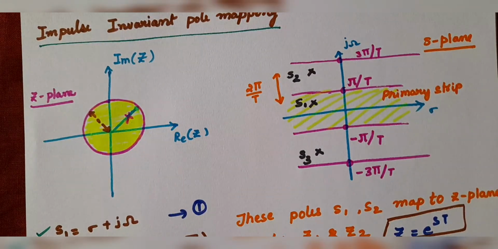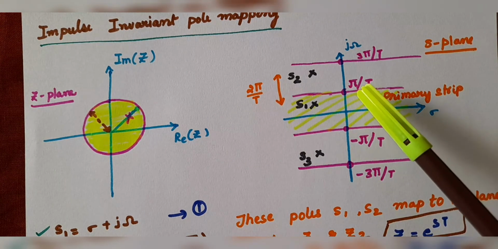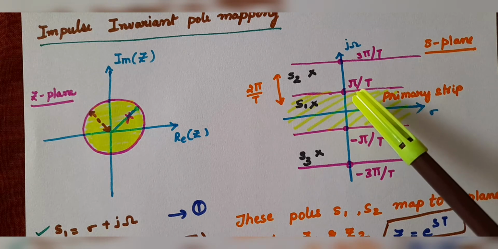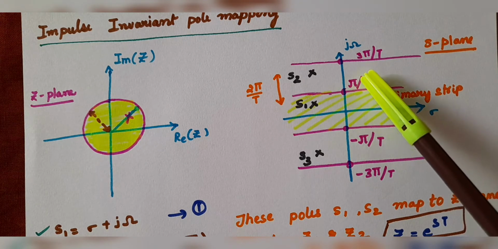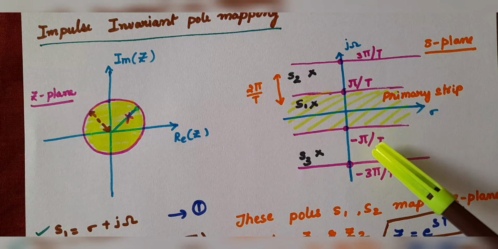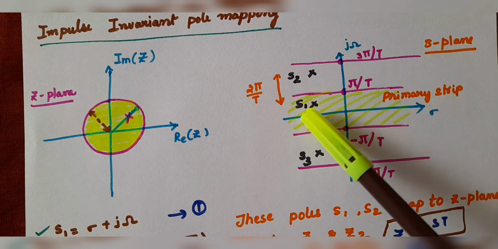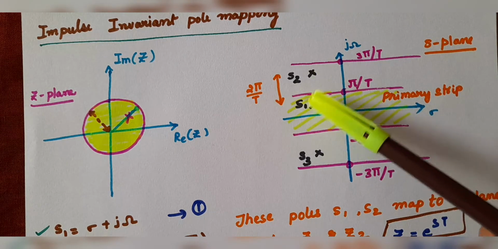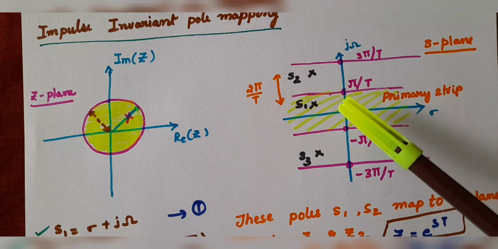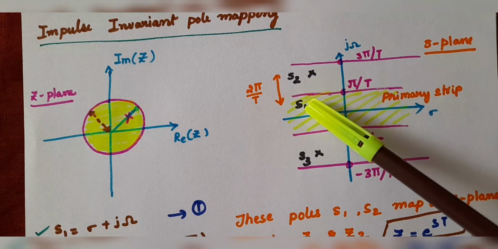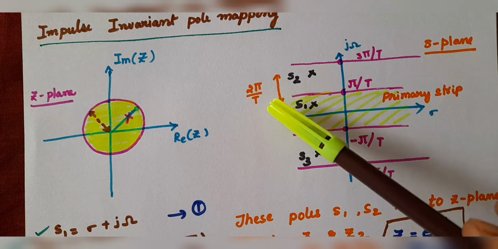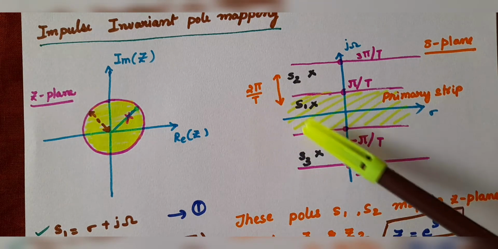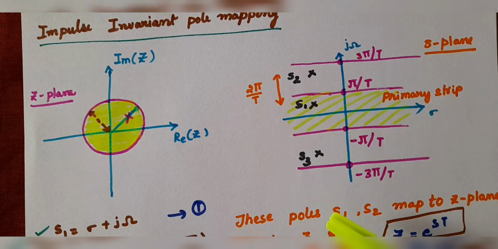Okay. So, here in this diagram you can clearly understand. See here, this is known as the primary strip, which is the area between pi by capital T and minus pi by capital T. Let us say that the S1 pole is in the primary strip and the S2 pole is at a distance of 2 pi by capital T. So, S1 and S2 differ by 2 pi by capital T. Likewise, S3 is also differing by 2 pi by capital T. So, what will happen?